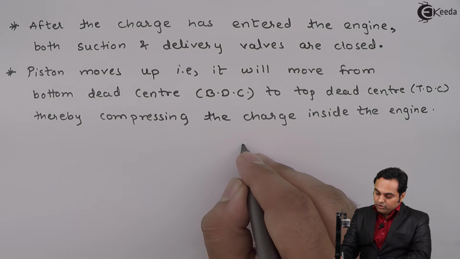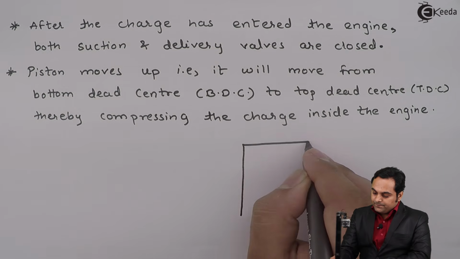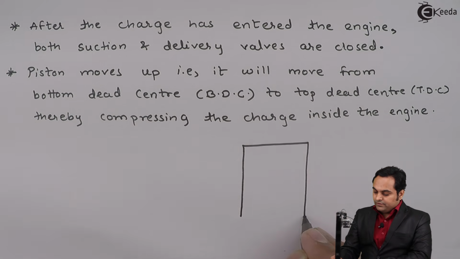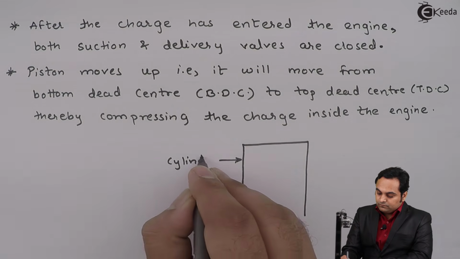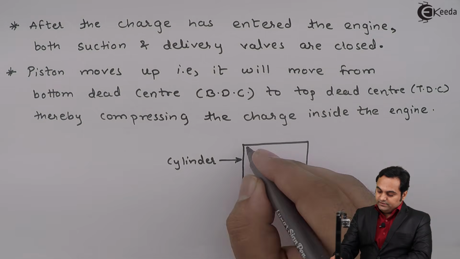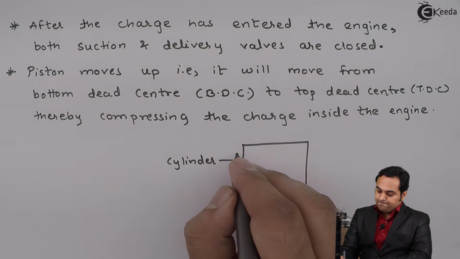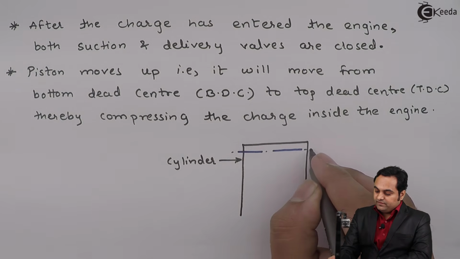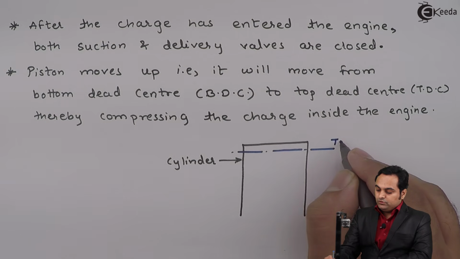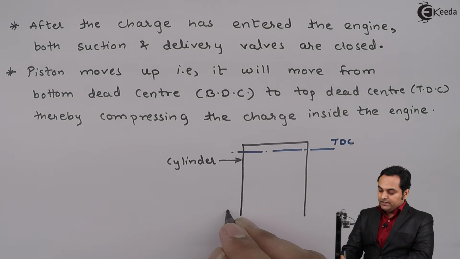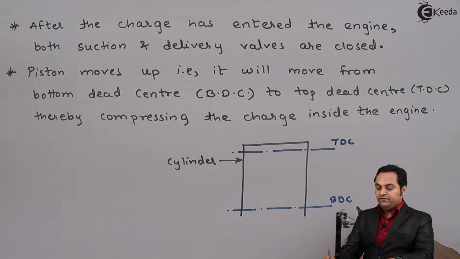Here I am drawing a diagram of a single cylinder internal combustion engine. Here I am just drawing the line diagram. Now this is the cylinder. Next, for this cylinder we have two extreme limits. If it is a vertical cylinder, then the upper limit would be called top dead center, and the bottom limit would be called bottom dead center, BDC.